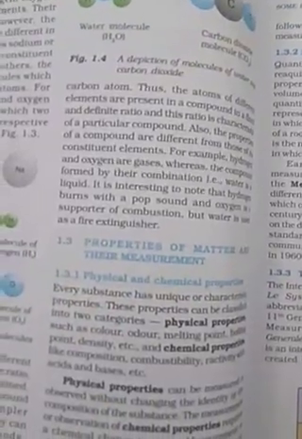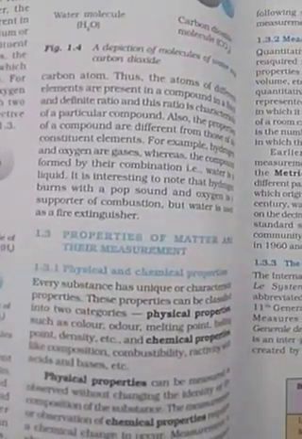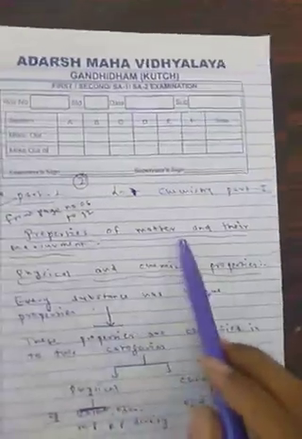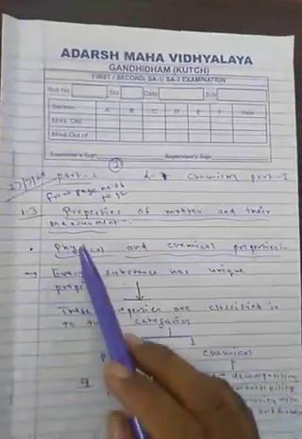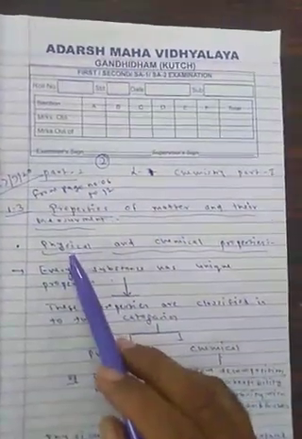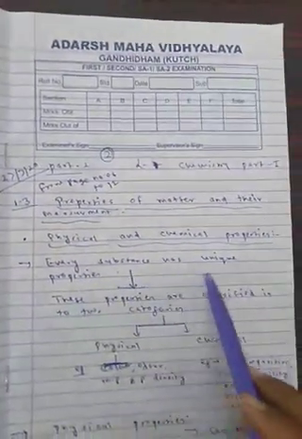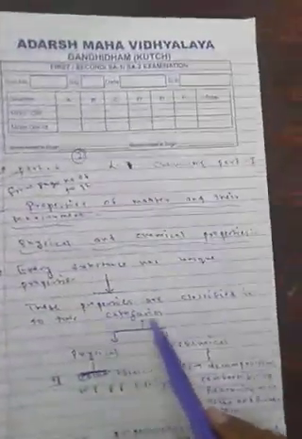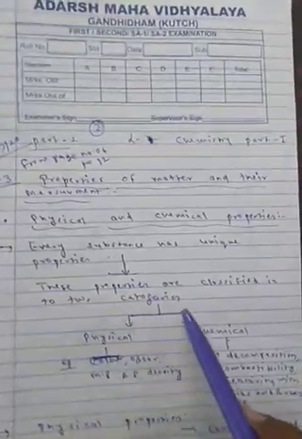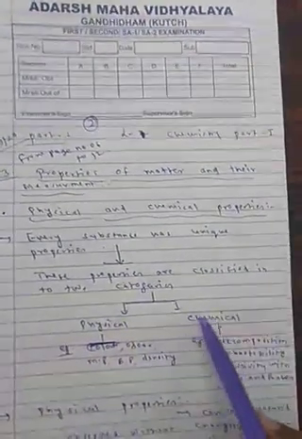Here we have completed. Now I am starting from the topic 1.3, properties of matter and their measurements. Okay? Properties of matter are of two types, physical and chemical properties. Now every substance has unique properties. These properties are classified into two categories, physical and chemical.